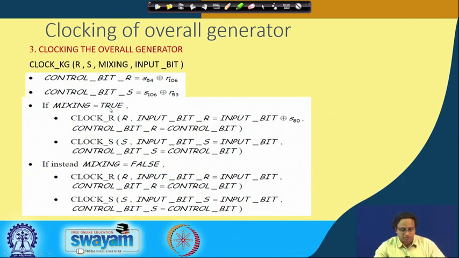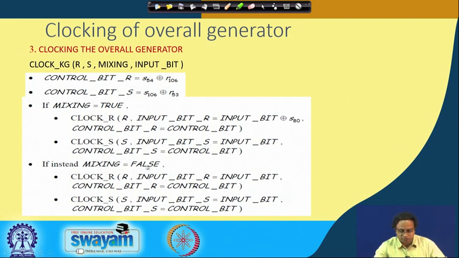On the other hand, in clock S, where you are updating state S, the register is independently processed. You just take the input bit S and assign it to input_bit_S.